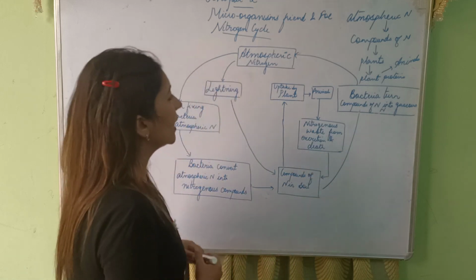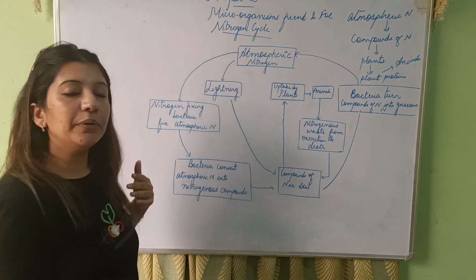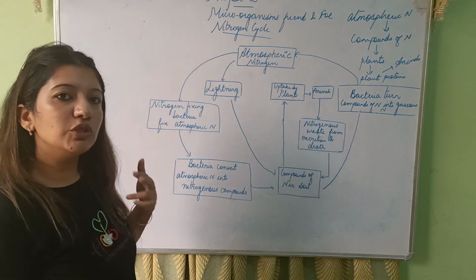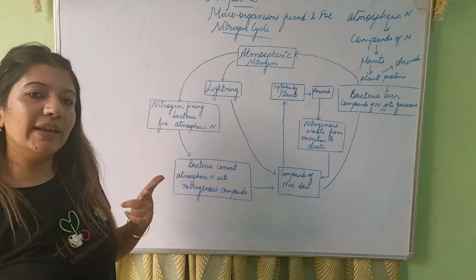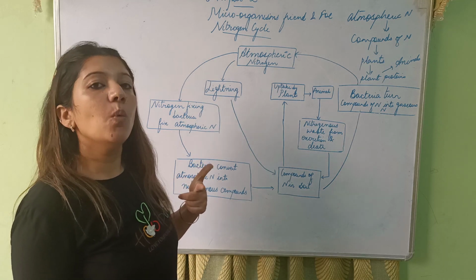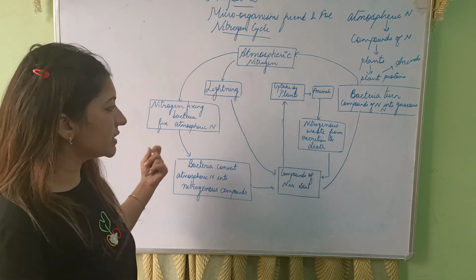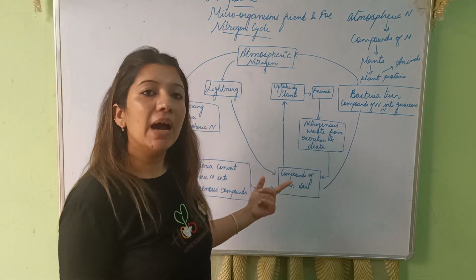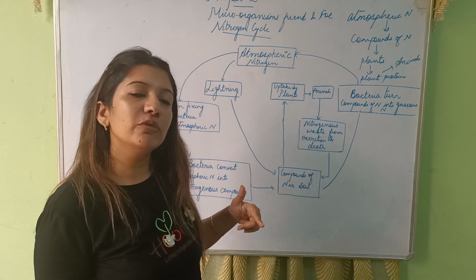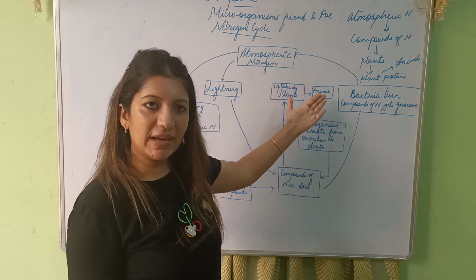I'll explain again. Atmospheric nitrogen is converted into compounds of nitrogen either by lightning or by nitrogen fixing bacteria such as Rhizobium or Azotobacter. Once it is converted into nitrogenous compounds, it is taken up by plants. Plants use this nitrogenous compound to synthesize plant proteins. Plants are eaten by animals.